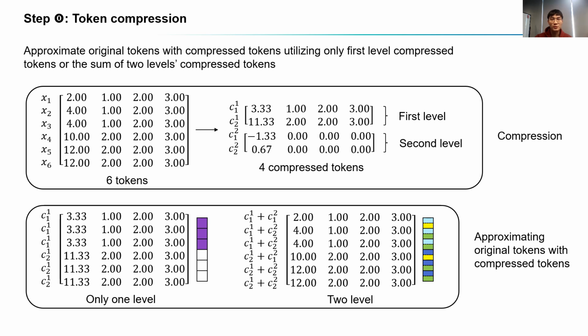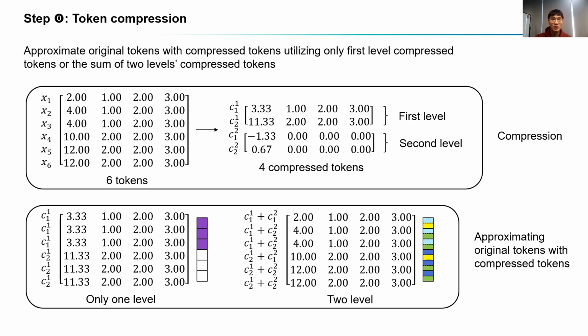For one-level compression, simply approximate token as its first-level compressed token, while for two-level compression, approximate token as the sum of its first and second-level compressed tokens. You can see that with two-level compression, we can approximate original tokens with less information loss.